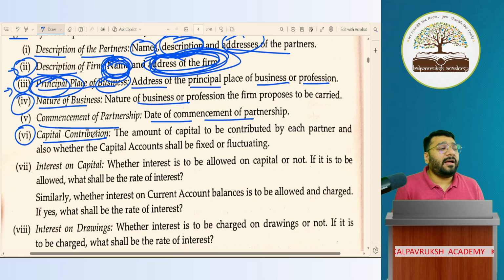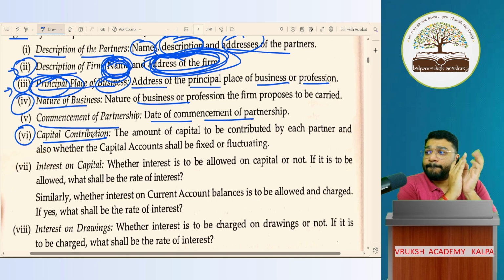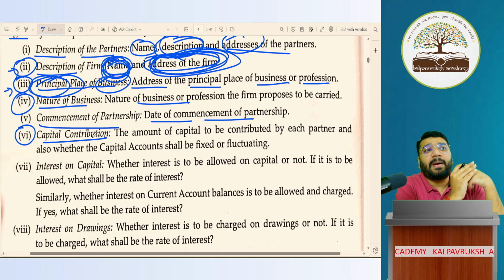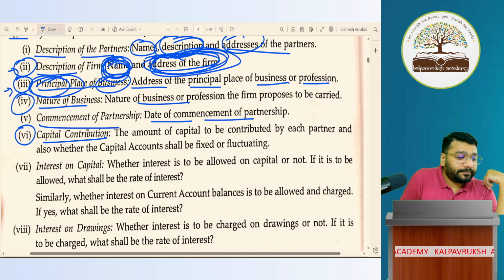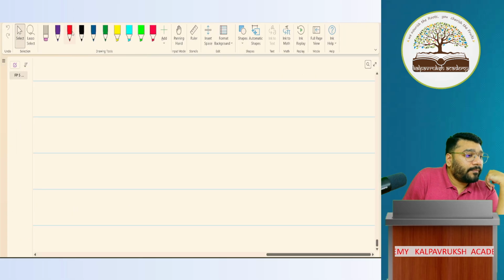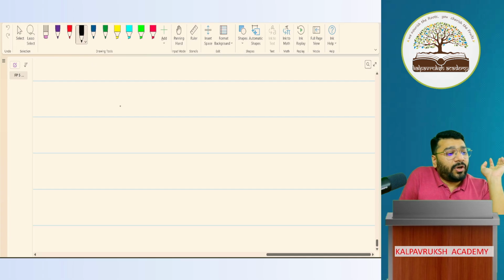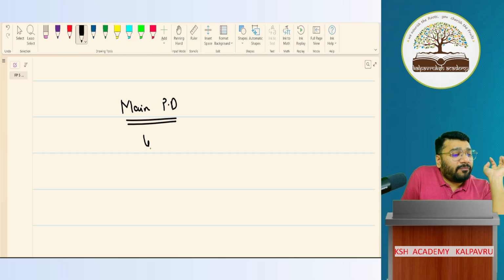Now understand one thing. You create one agreement, this is called the partnership deed. If there is any minor change to the partnership deed, 1 or 2 points changing minorly, you will create one more agreement called a supplementary agreement. Let's suppose in the main partnership deed you are capturing 42 points, and there is alteration in 3 points.